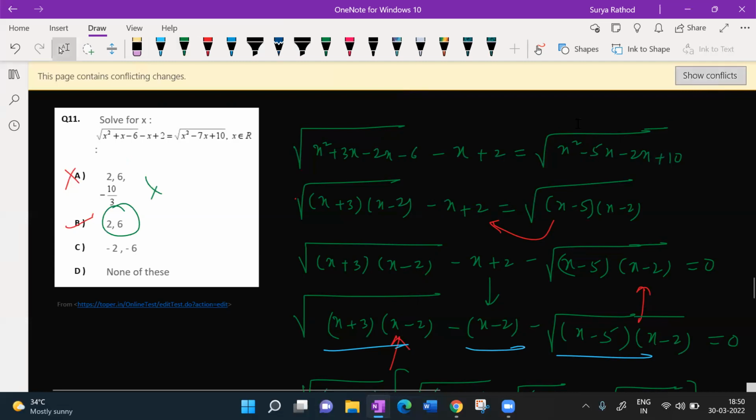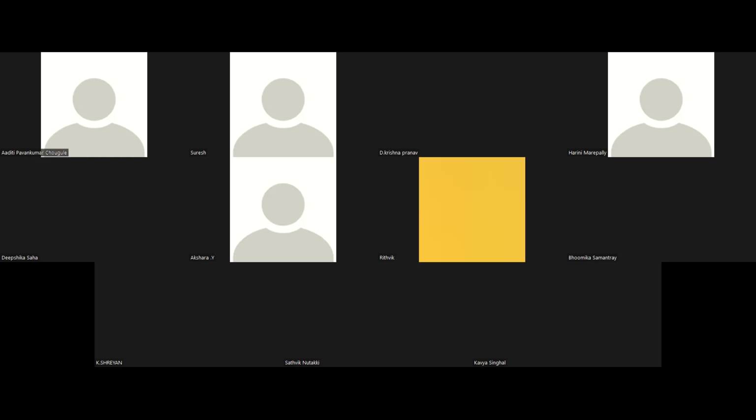Hope it is clear. But as per the x value we are getting, it should be equal, no, sir? We got x as minus 10 by 3 also. No, it need not be, not always. Here minus 10 by 3 does not satisfy the equation, because the equation involves a radical process. So you just check once.